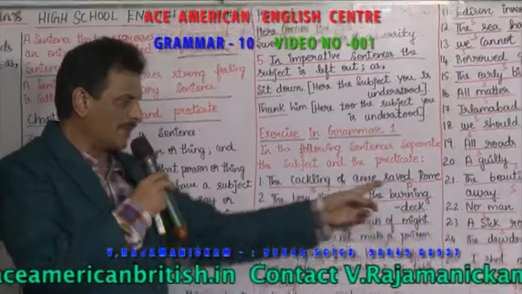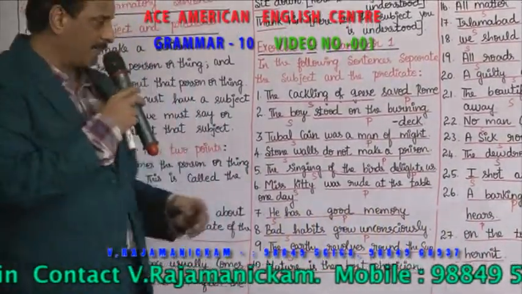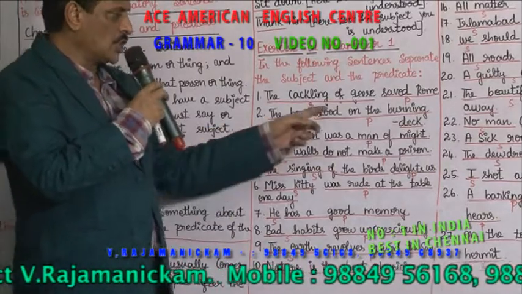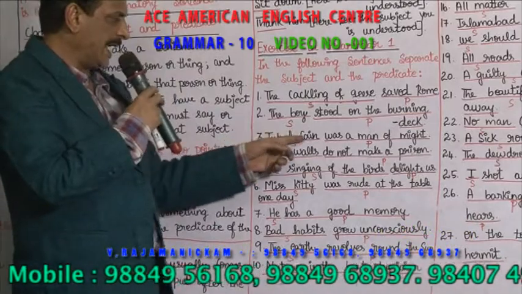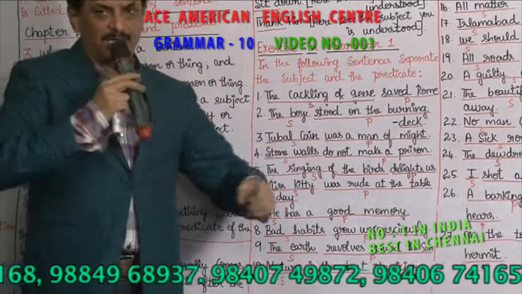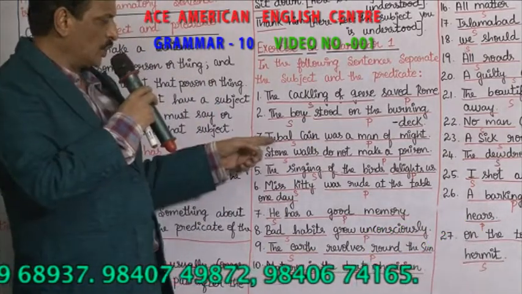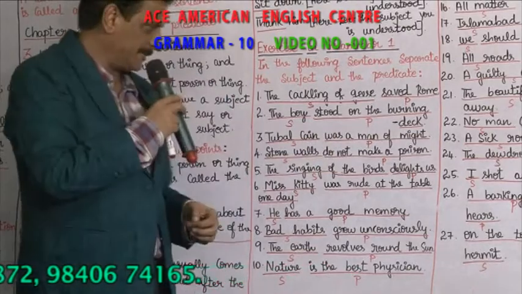The boy stood on the burning deck. Which is the subject? The boy is the subject. Stood on the burning deck becomes the predicate. Tubal Cain was a man of might. He is a very strong person. So Tubal Cain becomes the subject. Was a man of might becomes the predicate.